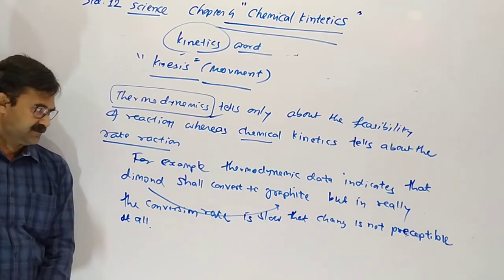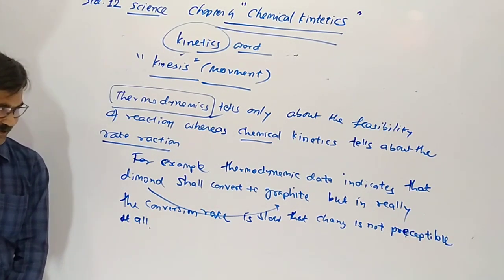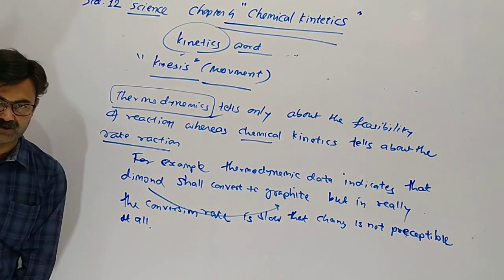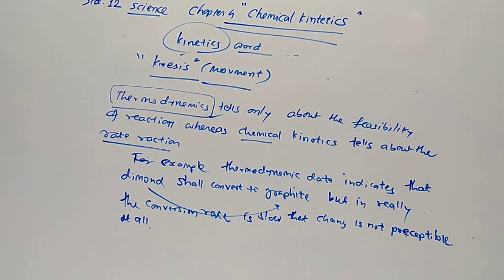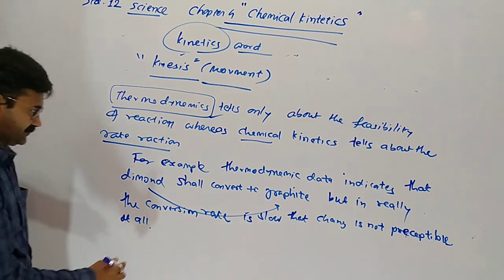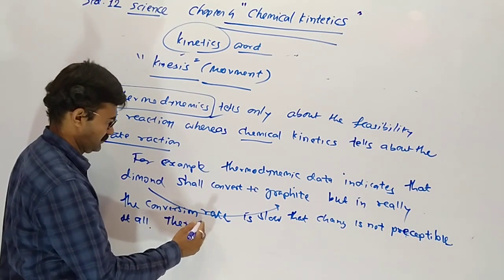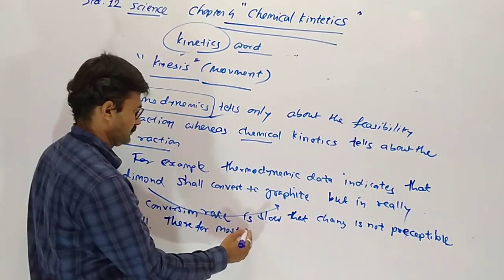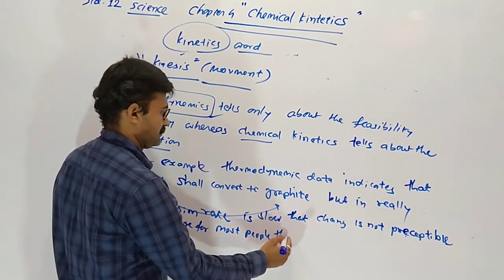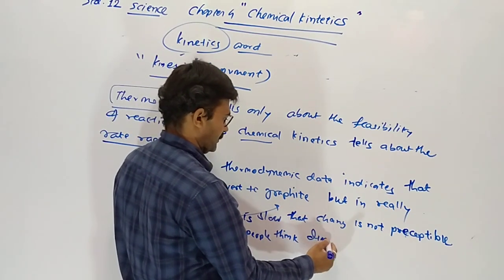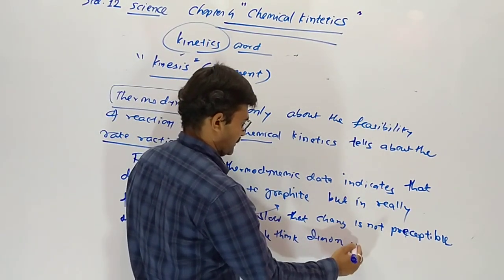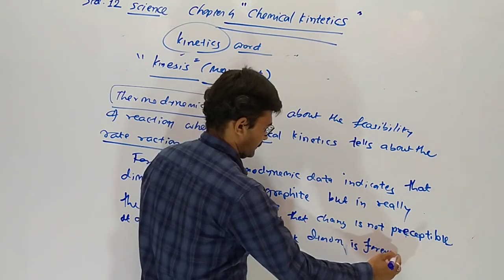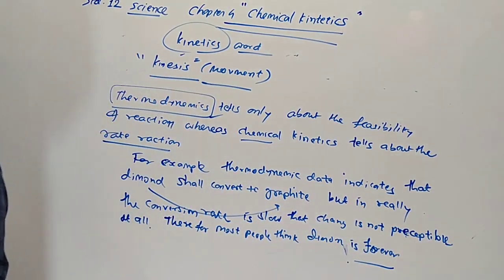So we can't say diamond is converting into graphite, but actually it converts, though the process is very slow. Therefore, most people think diamond is forever. Actually, diamond is converting into graphite very slowly.